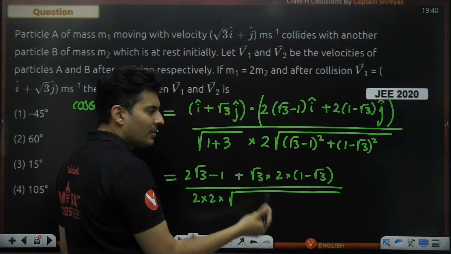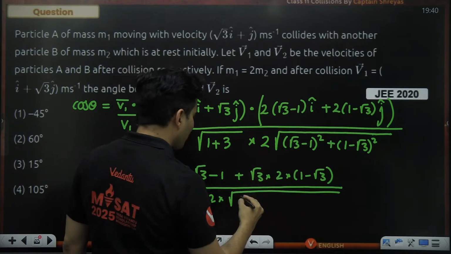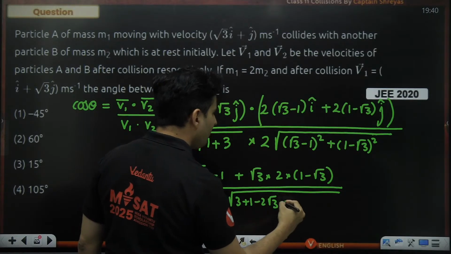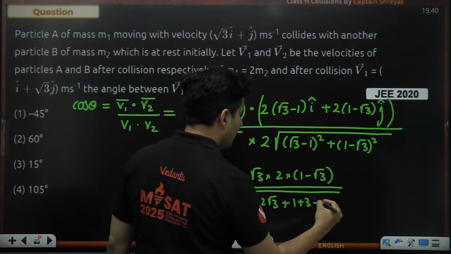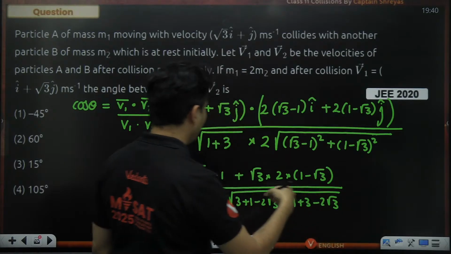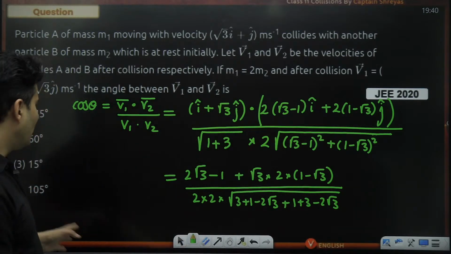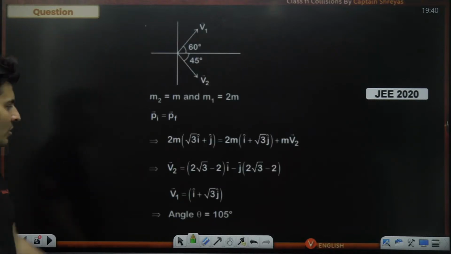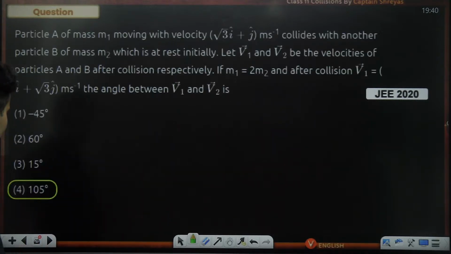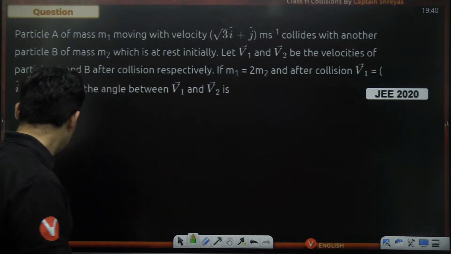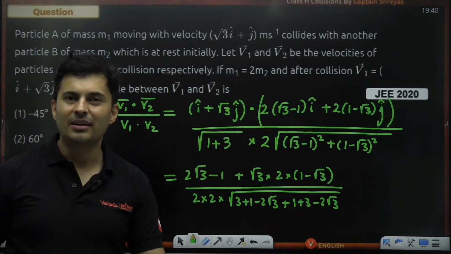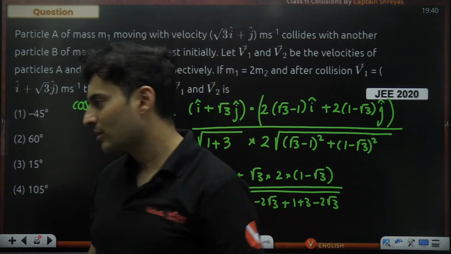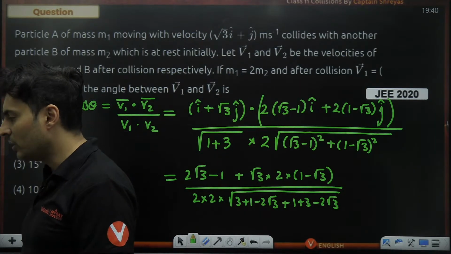a minus b whole square, a square plus b square minus 2ab. So 3 plus 1 minus 2 root 3 plus 1 plus 3 minus 2 root 3 and all of that. Solve this and you are going to get the answer finally as 105 degrees. Basically 90 plus 15, which will be 105. So you will get it in terms of cos 15. Cos 15, remember? Same way you will get it.